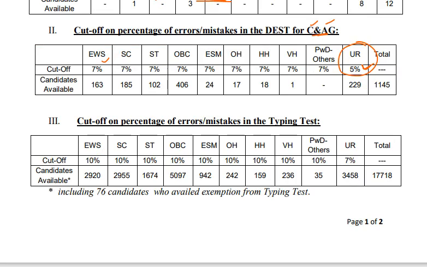And in case of the cutoff on percentage of errors or mistakes in the typing test, for economically weaker section the percentage of errors allowed is 10%, SC also 10%. For all the categories it is 10% only, except for the general category. For general category only 7% of errors is allowed. This includes 76 candidates who availed exemption from the typing test.